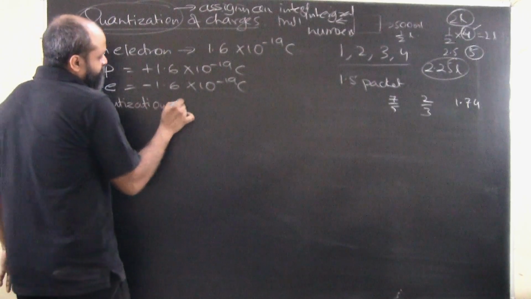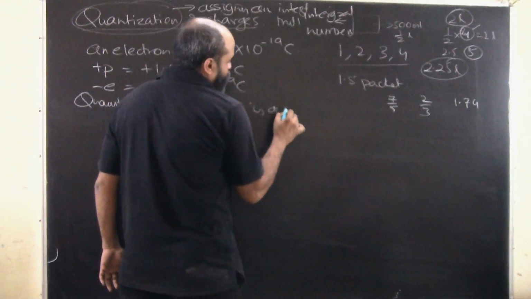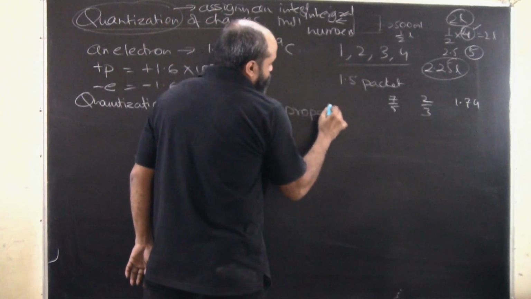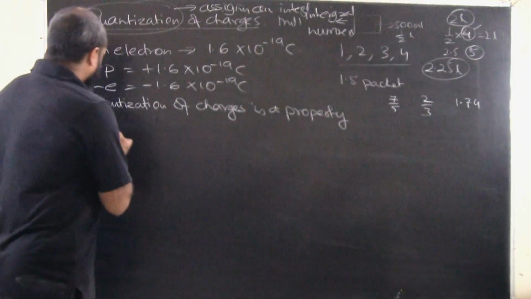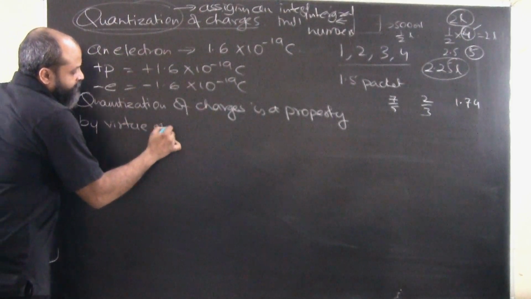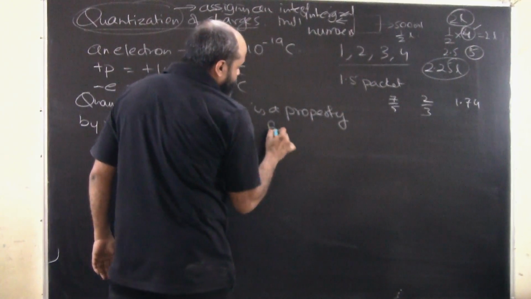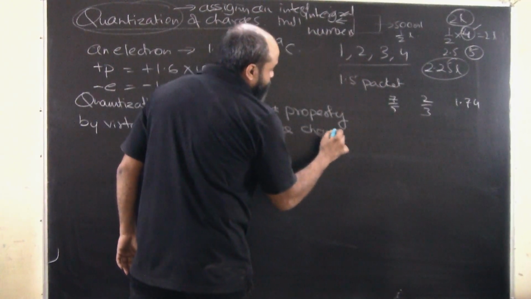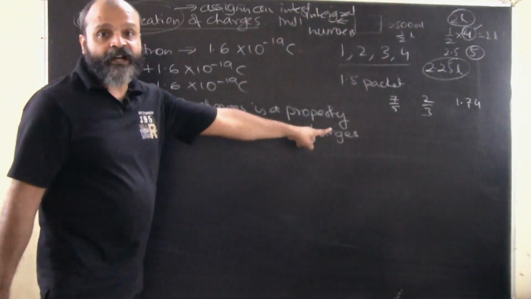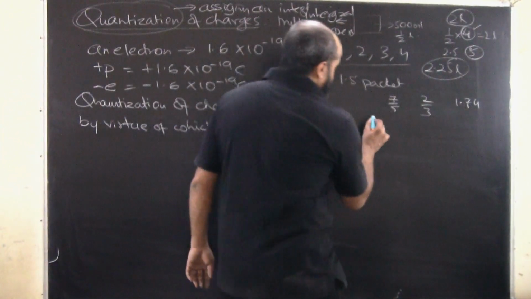Quantization of charges is a property by virtue of which all free charges. Now what do we mean by free charges? Charges which have an independent existence.